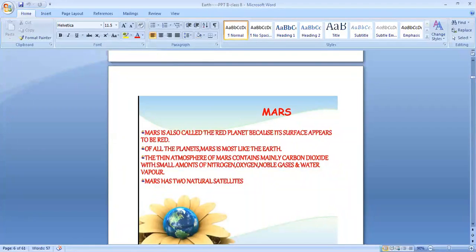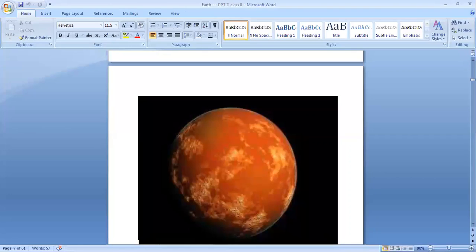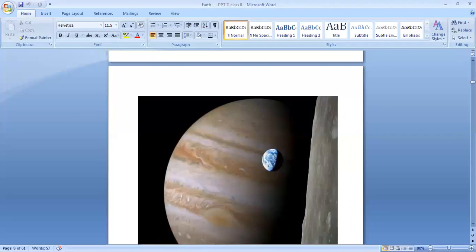So mainly it contains carbon dioxide. Carbon dioxide is a poisonous gas. We need oxygen for living. So it mainly contains carbon dioxide with small amounts of nitrogen, oxygen, noble gases, and water vapor. Mars has two natural satellites. So how many natural satellites? They are also known as moons. So Mars has two natural satellites or moons. This is Mars, the red planet.